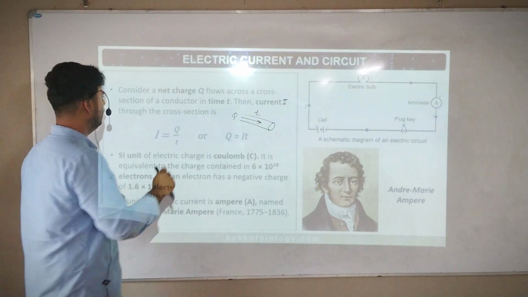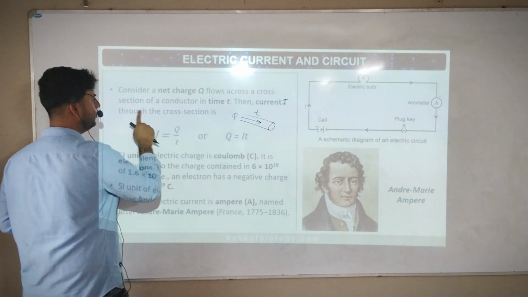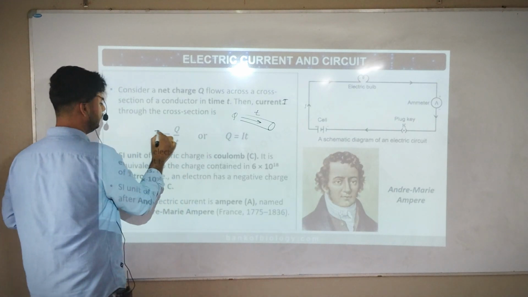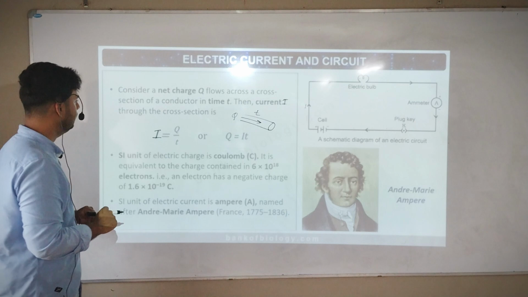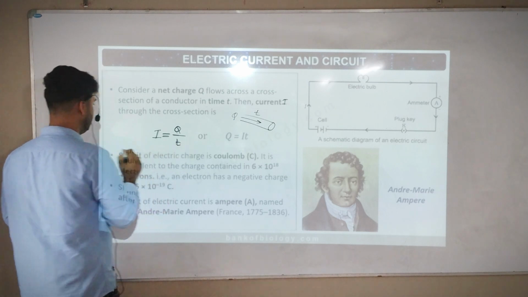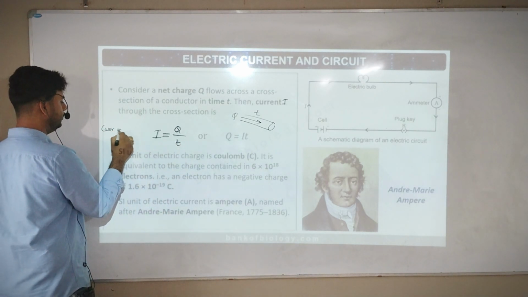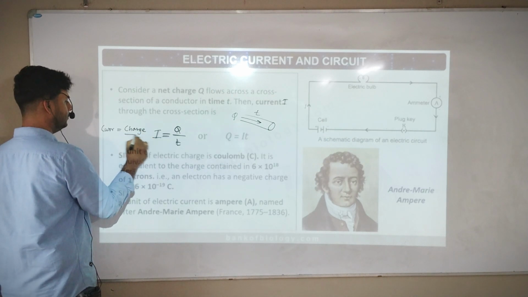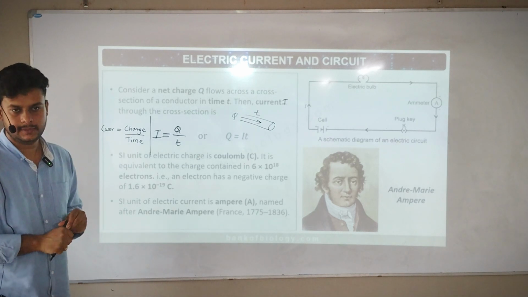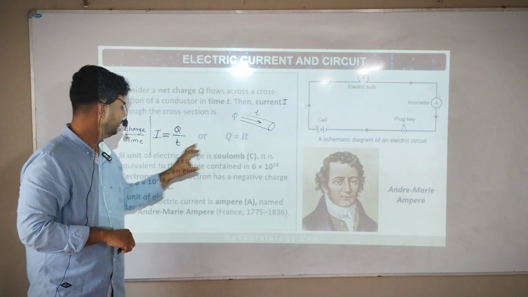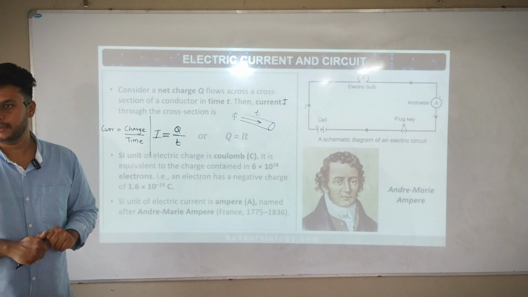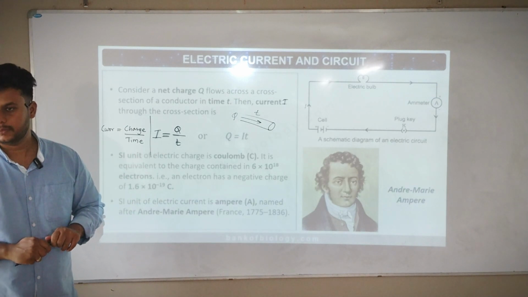Getting? So a net charge Q flows across a cross section area of the conductor in time t. Then the current I through the cross section is I is equal to charge by time. Current is equal to charge upon time, or I is equal to Q by t. Getting? Or Q is equal to I t. If you place it here, charge is equal to current into time. That's the formula. Getting? So this is your first formula.